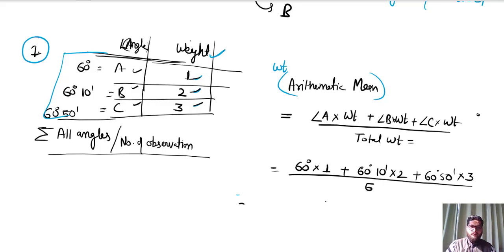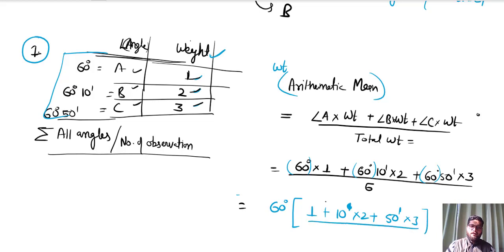Right? So I will take 60 common from the whole numerator. So I can take 60 times 1 plus 10 minute into 2 plus 50 minute into 3, divided by 6.